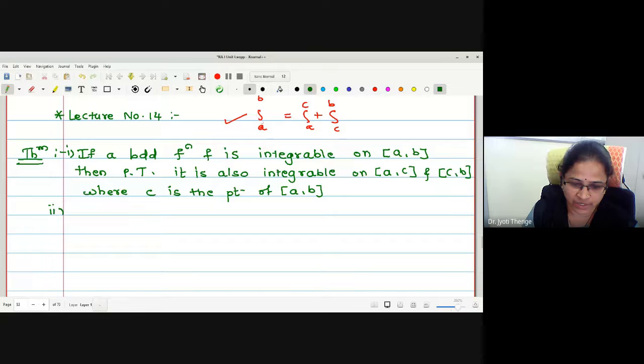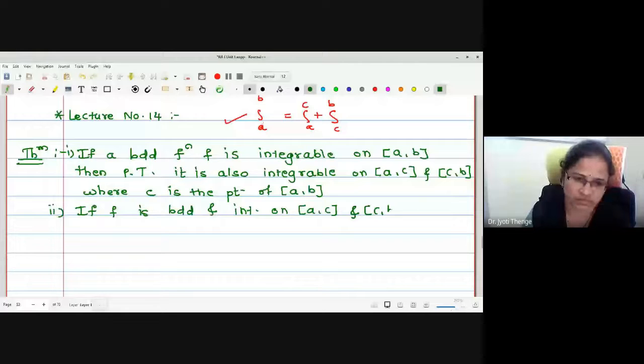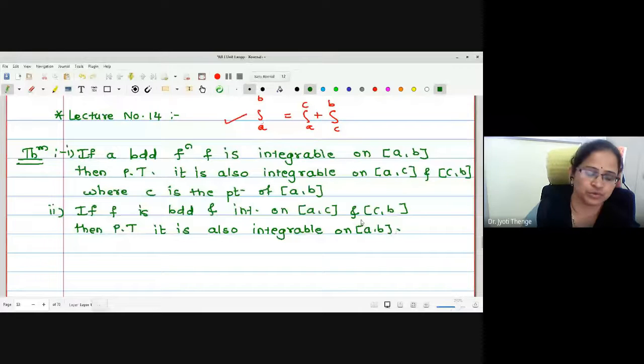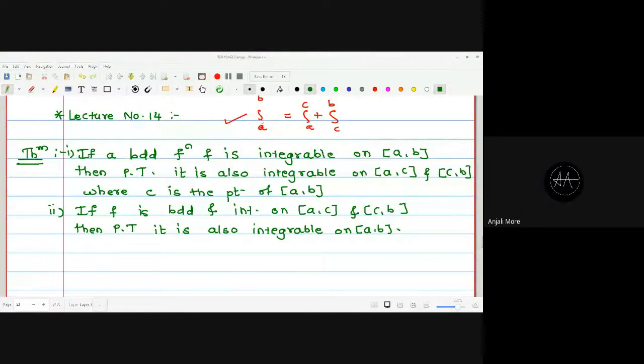In the second, if it is integrable on AC and CB, then prove that it is also integrable on closed interval A to B. Is the voice clear to everyone?